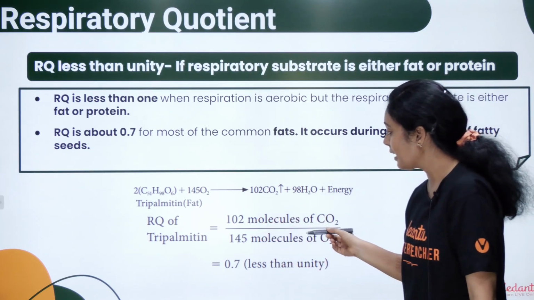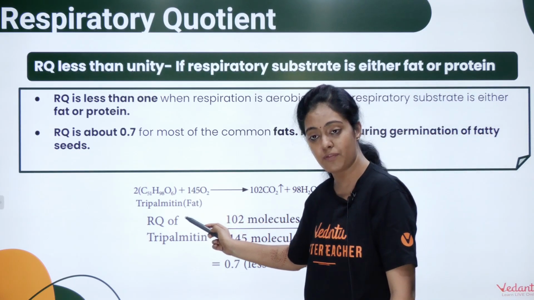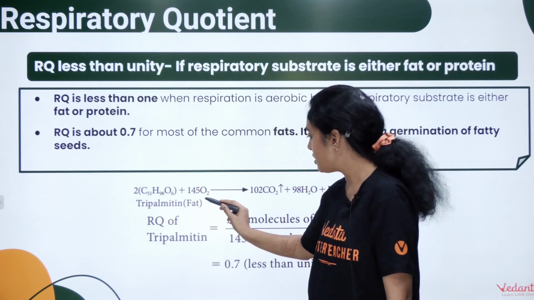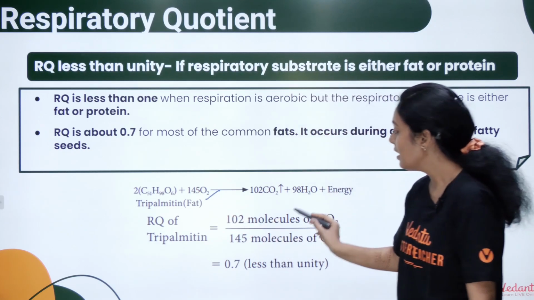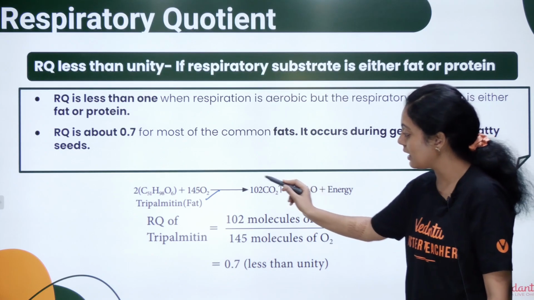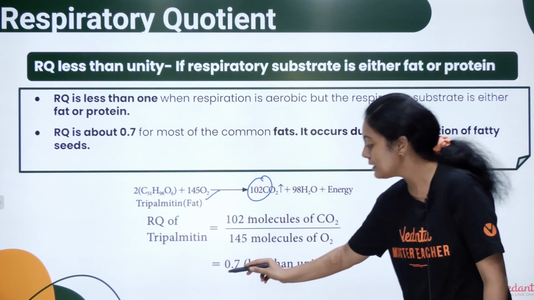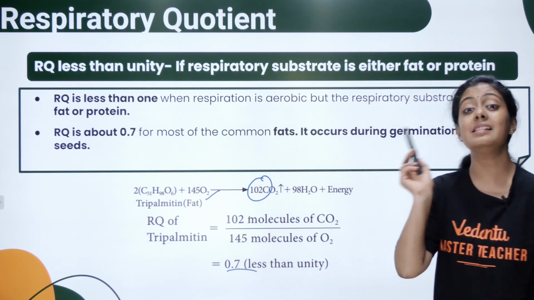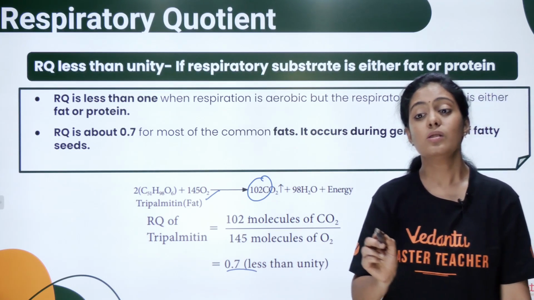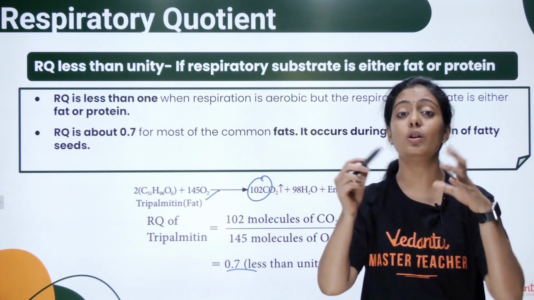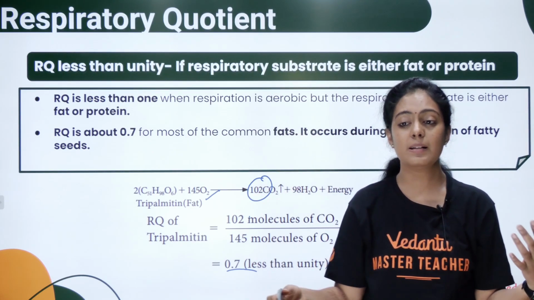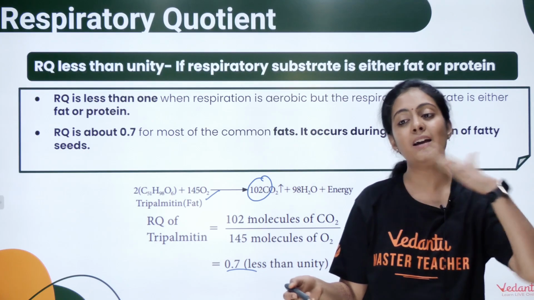Okay, so inga parunga, this is tripalmitin, which is a fat. You can see the volume of oxygen consumed is 145. The volume of carbon dioxide evolved is 102. So 102 by 145. It is 0.7. It is less than 1. Okay, so in the reaction kuduthittu, they can ask you to find out the RQ. Very simple. Carbon dioxide divided by oxygen.